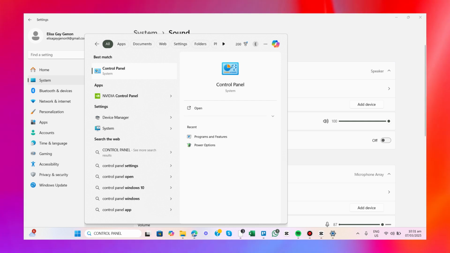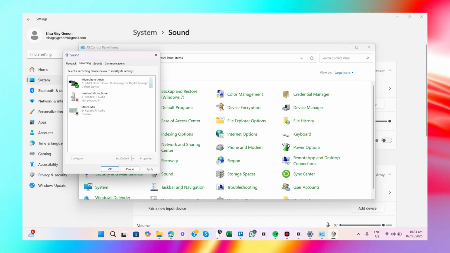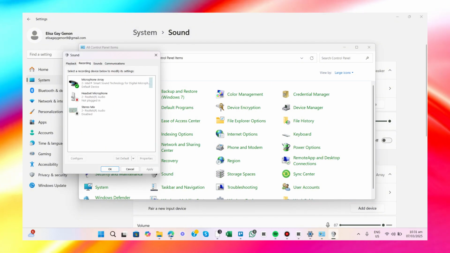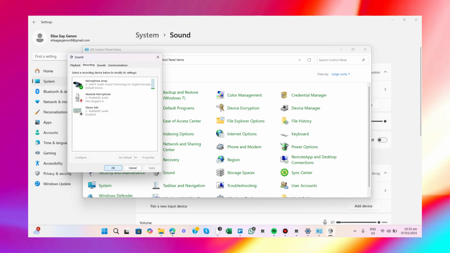Adjust sound settings. Open Control Panel. Go to Hardware and Sound, then select Sound. In the Recording tab, find your microphone, double-click it, and go to the Listen tab. Ensure Listen to this device is unchecked.